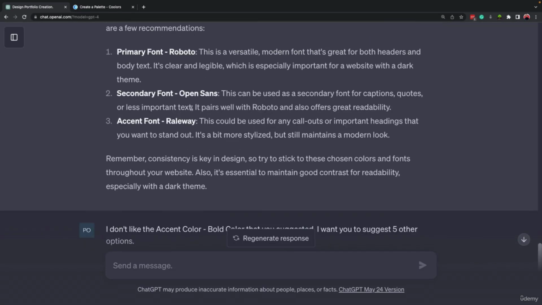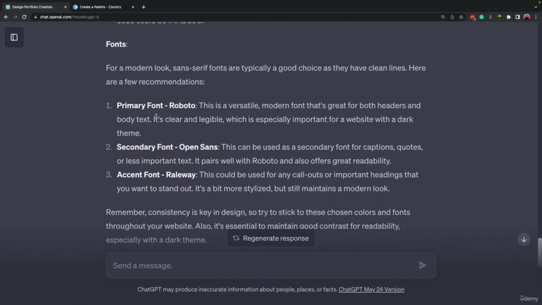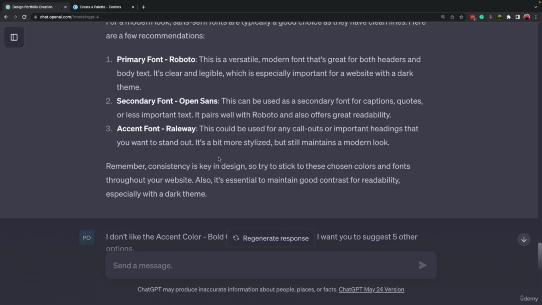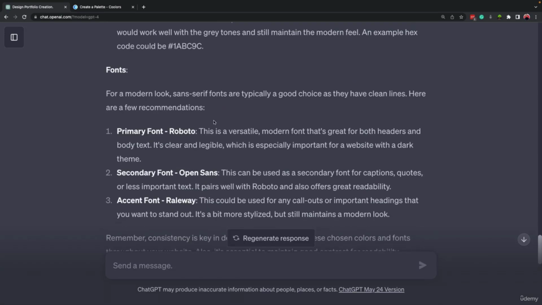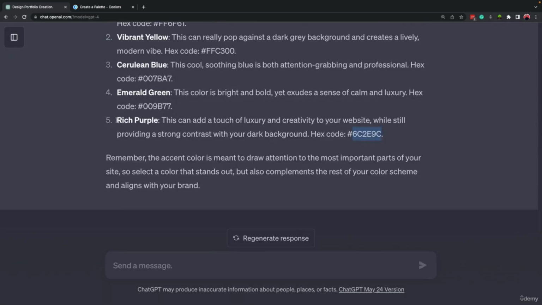And also here are the main fonts that ChatGPT provided. For primary fonts, we use Roboto, okay? And then we use Open Sans for secondary font and Raleway for accent fonts. Okay, this could be used for any call outs or important headings. So it also mentioned where you have to use it, but don't worry, because we will not do the coding and ChatGPT will do it. It itself will know about all of these designs, but one of the things that you must do, you should mention which one you have selected.